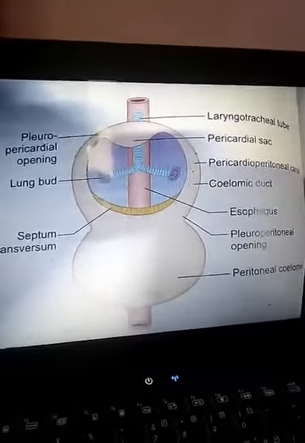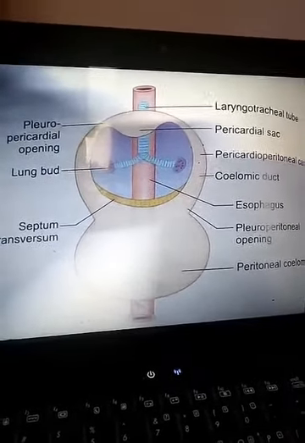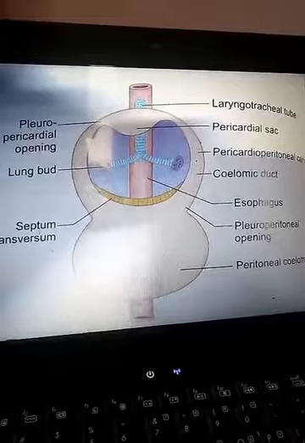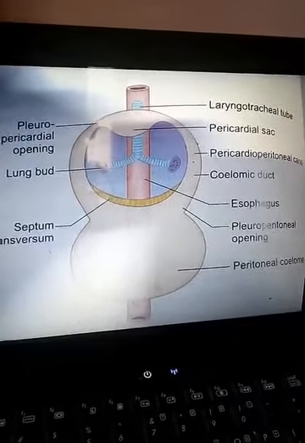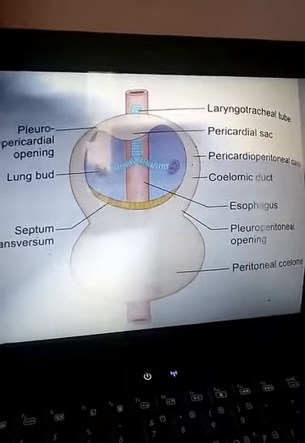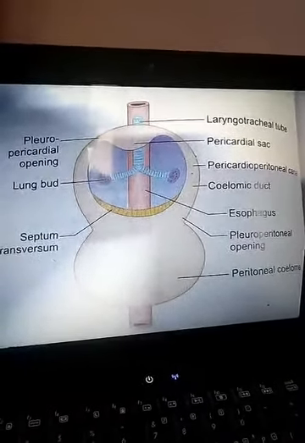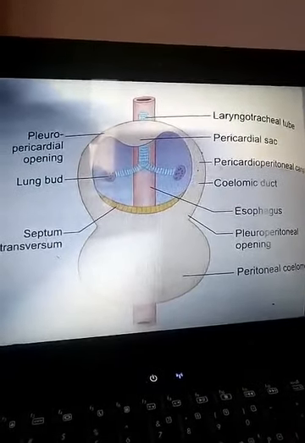Now we will see the developmental component of the larynx. First, the lining epithelium. The lining epithelium of the larynx is derived from the endoderm, and the cartilage, that is the epiglottis, thyroid cartilage, cuneiform cartilage, they are derived from the fourth arch. Okay? And cricoid cartilage, arytenoid cartilage, corniculate cartilage is derived from the sixth arch.